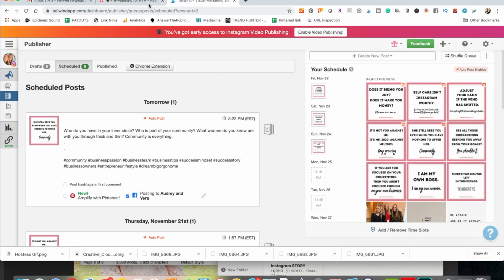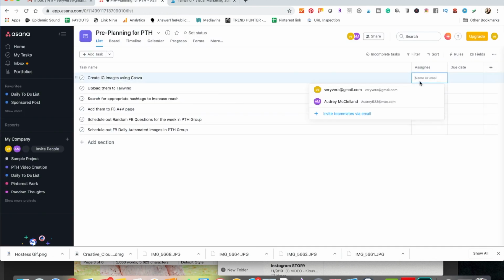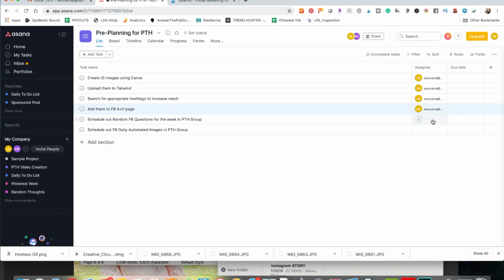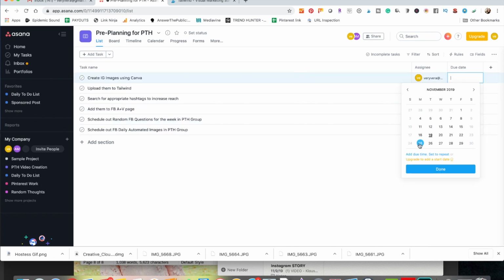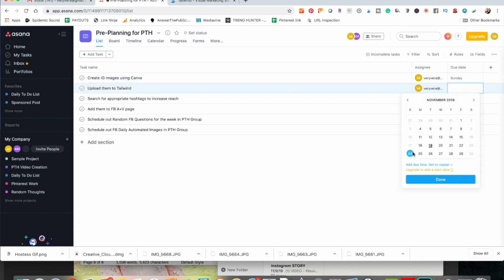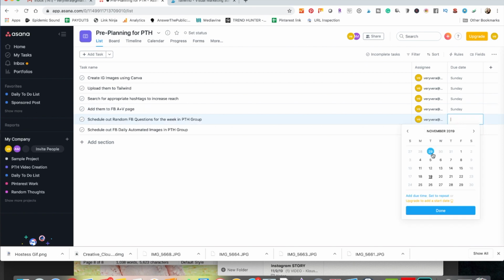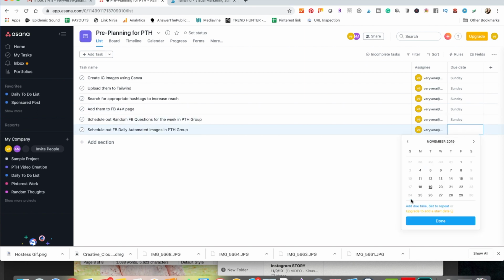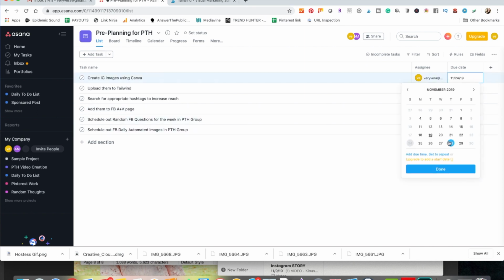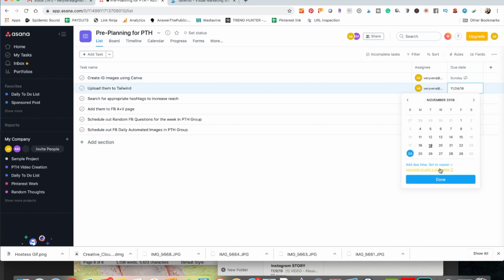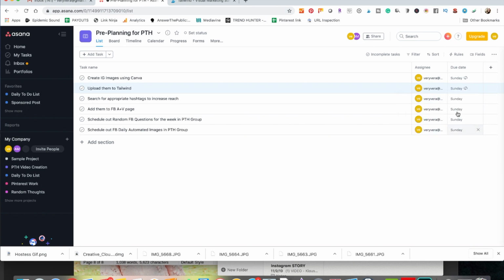So basically Sunday, November 24th, what I could do is I could assign myself all of these tasks. And I'm going to assign myself this on November 24th because I know November 25th is the next time that it's empty. And I will make this actually set to repeat after 7 days, which is exactly what I want. I just want to make sure that they all say 7 days, and they do.